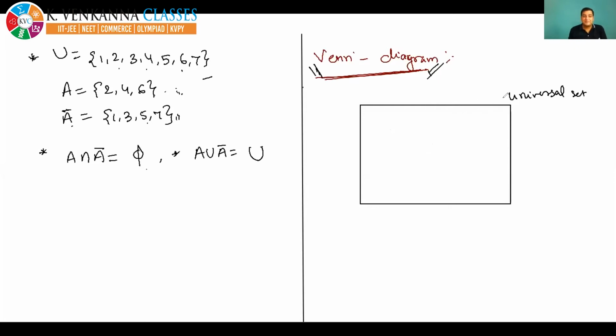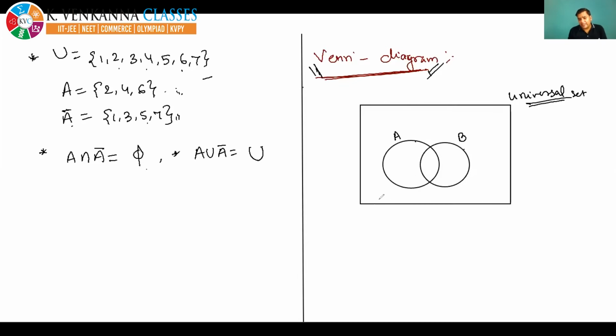Universal set. Okay. See, the universal set is represented by a rectangle. Now all other sets under consideration will come inside this rectangle because all other sets are subsets of the universal set. Generally, the sets are represented by circles. See, it is a set A and it is a set B. So it is a universal set. It is set A. It is set B. Okay.